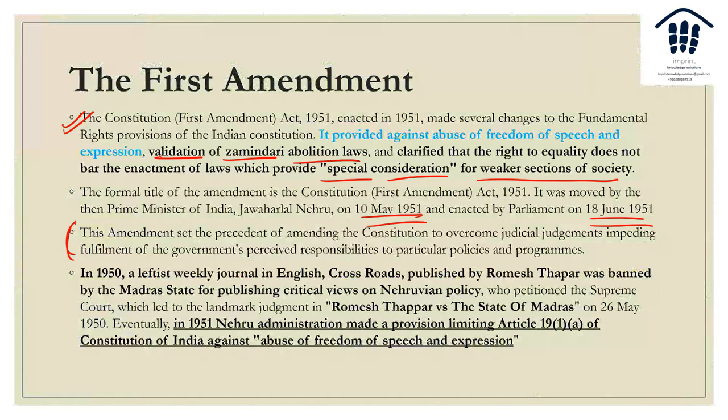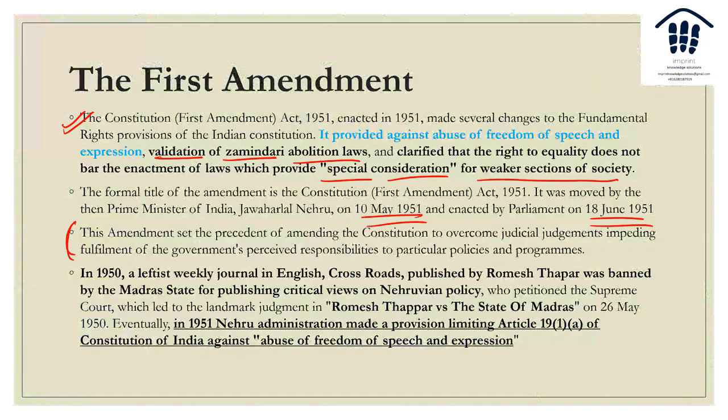So what happened? Everybody understands validation of zamindari law. There was a huge demand. There was the anti-zamindari movement, a peasant movement from 1937. So yes, zamindari abolition laws, their validation, they had to be protected from the right to property, Articles 14, 21, 19, and so on. But what happened with Article 19?